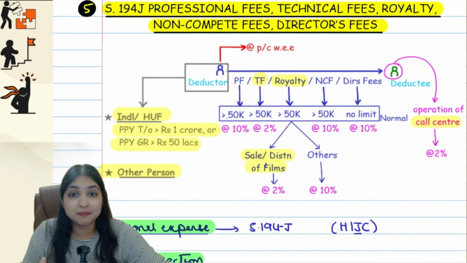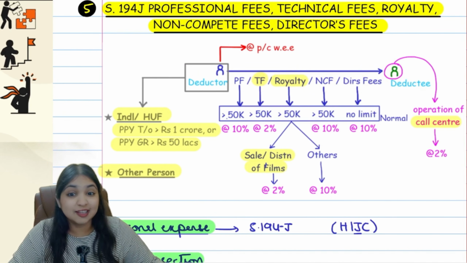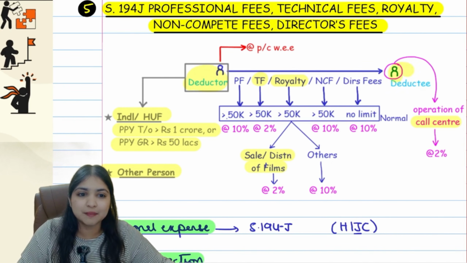Now see, let's enter into the section. Let's enter into our main chart of 194J. There's this person, Mr. Blue over here. He is making a payment to Mr. Green. Payment of professional fees or technical fees or royalty or non-compete fees or director's fees. Now for Mr. Green, all of this is income, guys. And for Mr. Green, the source of the income is Blue. So at source, tax will be deducted. So Blue will become the deductor of tax and Green will become the deductee of tax.